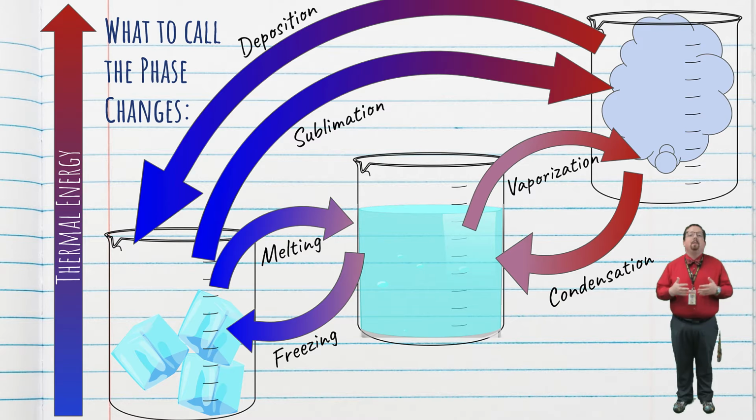To remember sublimation, the change from a solid to a gas, I like to remember that since it starts with an S, it starts with a solid, then changes to a gas from there. Then I just remember that deposition is the opposite of that. Melting and freezing are ones you already know, and then vaporization is turning into a vapor, or gas, from the liquid state. Condensation is turning into a condensate, or a liquid, from the gas state. Then, always remember, since the particles are moving the least in a solid, solids have the least thermal energy. Gases have the most thermal energy. If you remember that the thermal energy is related to how much the particles move, that should be easy to remember.